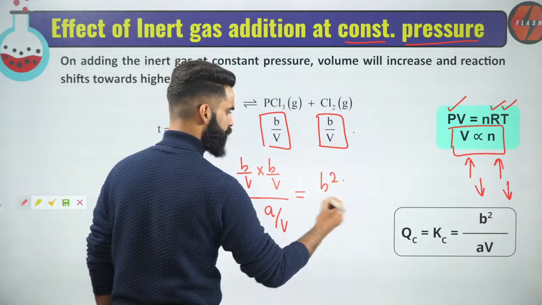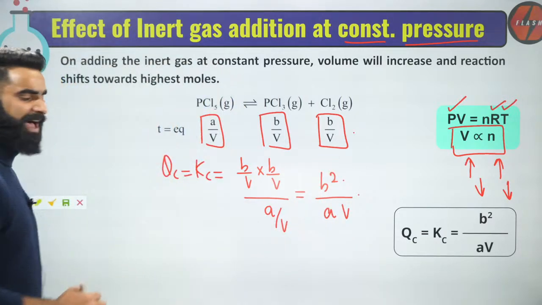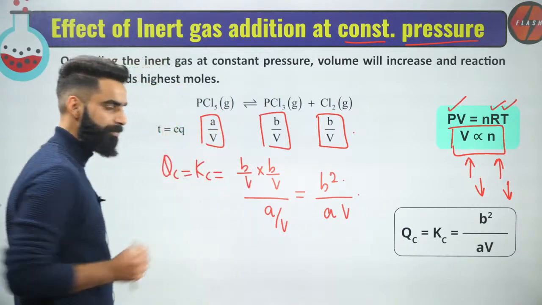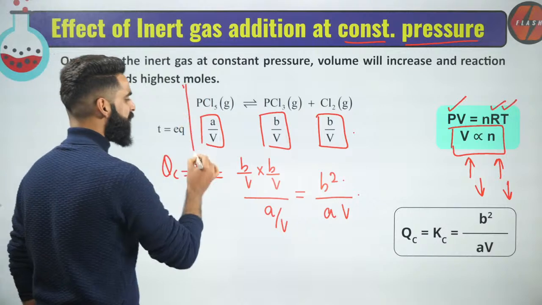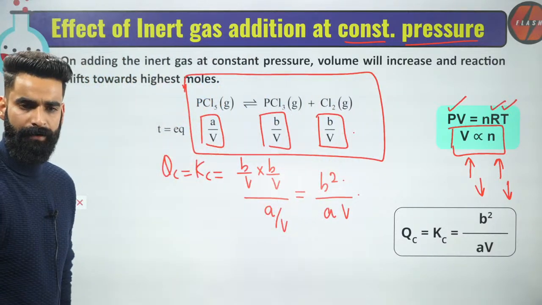So I got the value as B square divided by A multiplied by V. This is the value of the equilibrium constant as well as the reaction quotient when the reaction is at equilibrium. Now this reaction is taking place in a closed container.